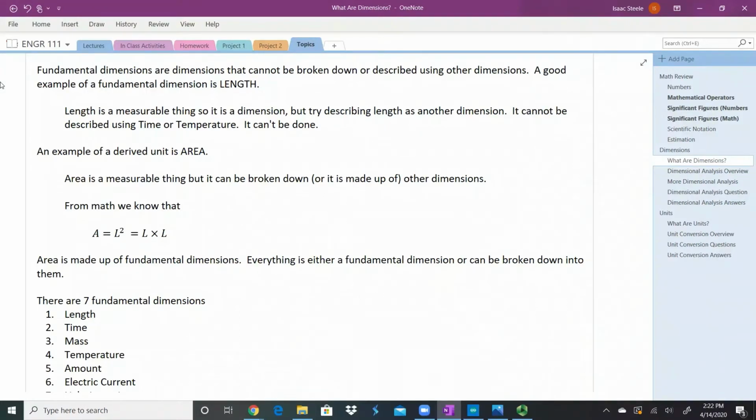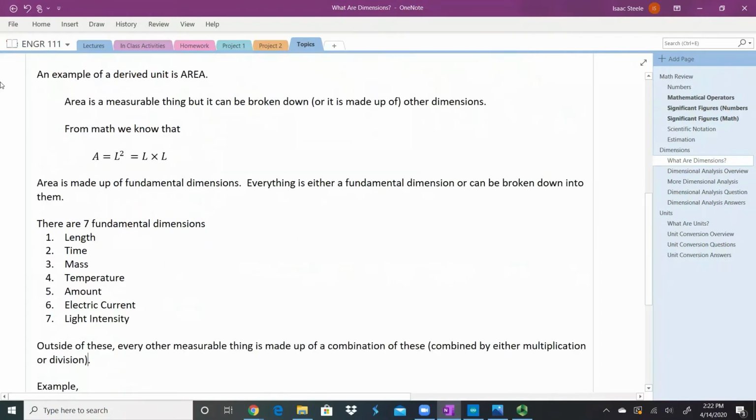An example of a derived unit is area. Area is something that I can measure. I can measure something and say how many square inches something is, but I can break it apart. From math, we know that the formula for area is length squared, or a length times a length, or a length times a width. What it really is, is two lengths multiplied by each other. So we can see that area is a dimension. It's something that we can measure, but it's made up of two lengths that are multiplied by each other. So that one can be broken down. That's why we call it derived.